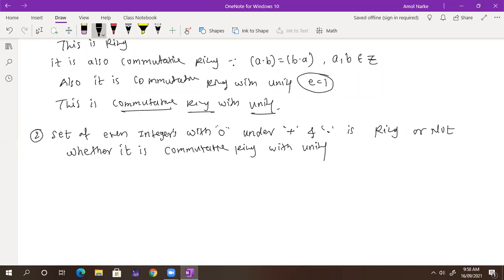Why? Because even integers with binary operation plus form an abelian group, then with the product it's a semigroup, and it's also distributive. They are talking about even integers, so I just call that set 2Z, which is nothing but 2Z with plus and dot. That is what they are asking. So my first condition is whether 2Z with plus is an abelian group.